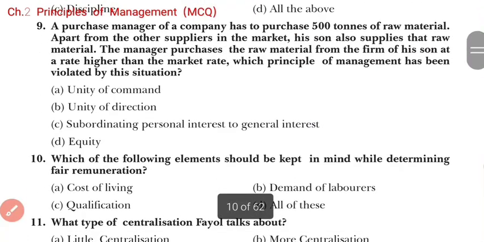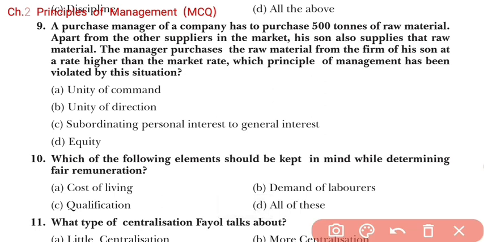Question number 9. A purchase manager of a company has to purchase 500 tons of raw material. Apart from the other suppliers in the market, his son also supplies that raw material. The manager purchases the raw material from the firm of his son at a higher than the market rate. Which principle of management has been violated by the situation?